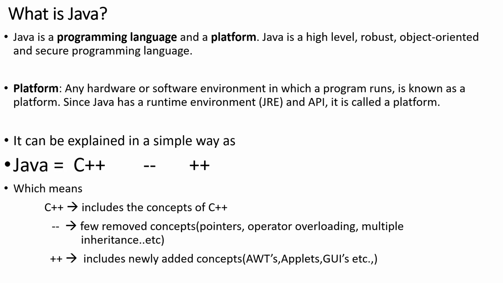Java can be explained in a simple way as C++ minus minus plus plus. So what is C++? It includes the concepts of C++. Minus minus indicates there are a few confusing concepts removed in Java. Those confusing concepts are pointers, operator overloading, multiple inheritance, and so on. And the last, plus plus, indicates newly added concepts, which are AWT, applets, GUIs, swings. So these are the features which are included in Java.